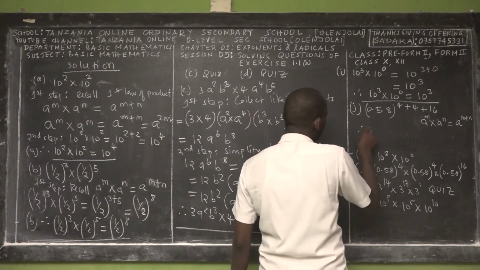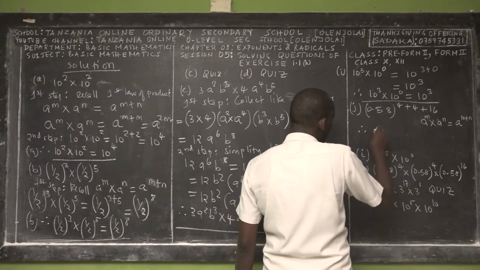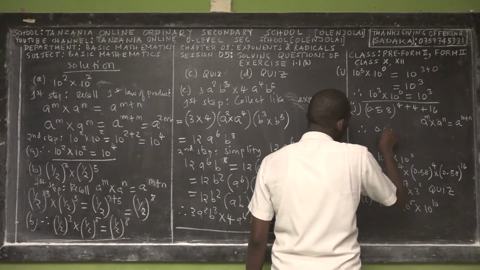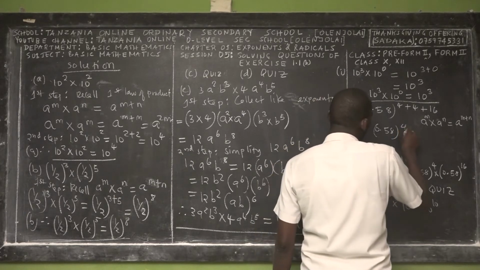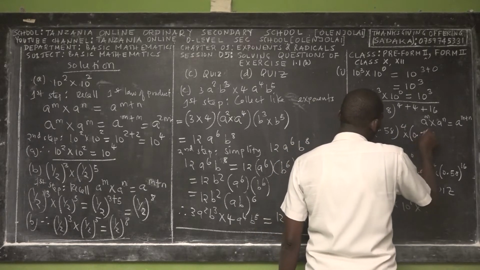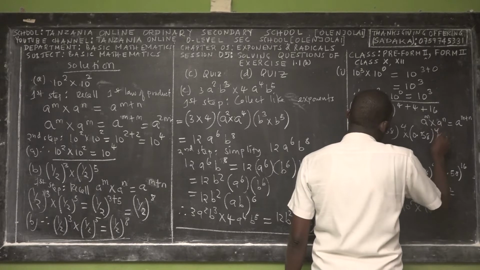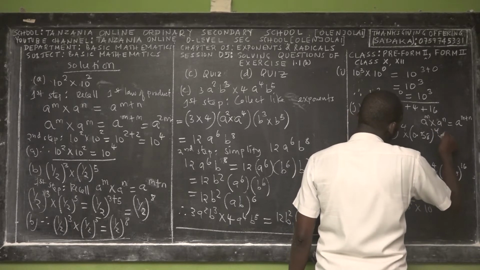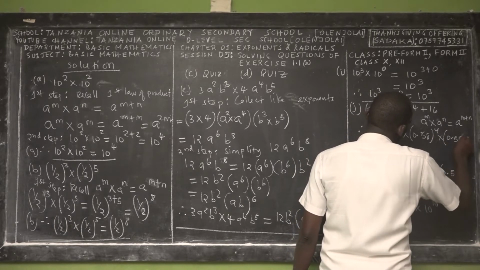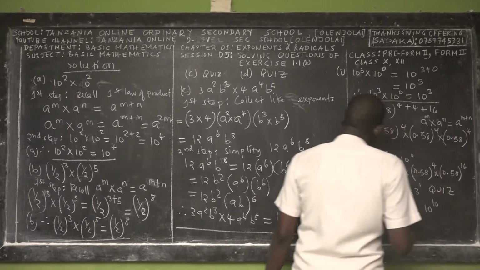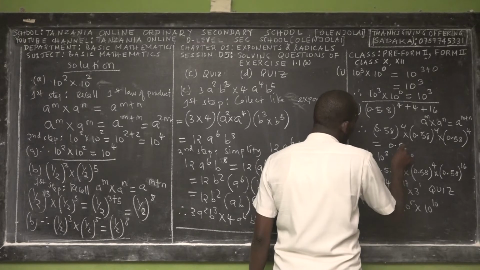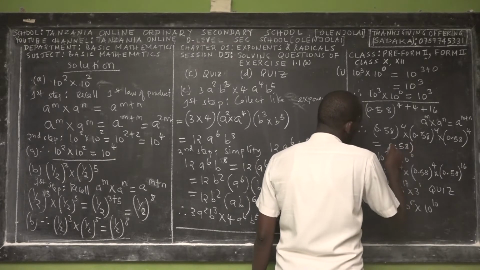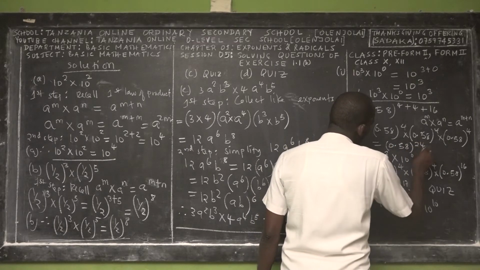So therefore the response for this question is 0.58 power 4 multiplied by 0.58 power 4 multiplied by 0.58 power 16, and this one is equal to 0.58 power 24.